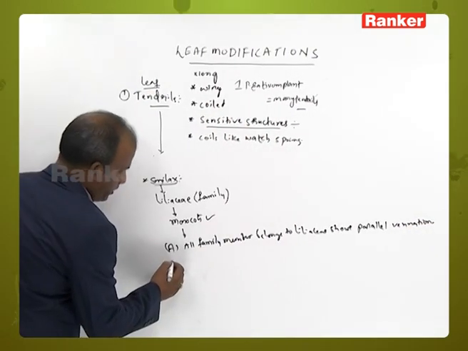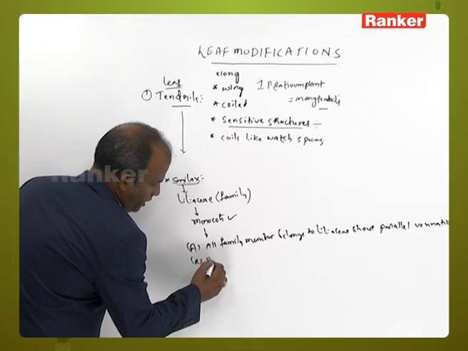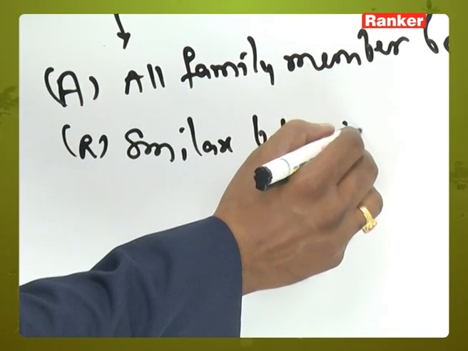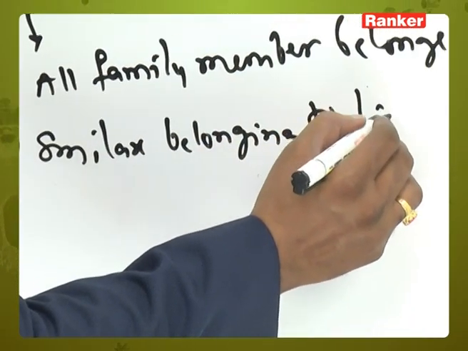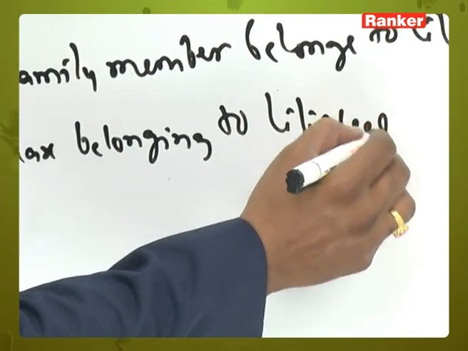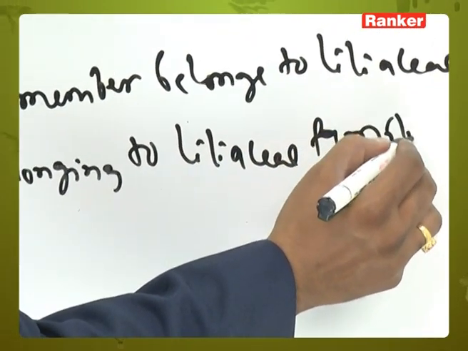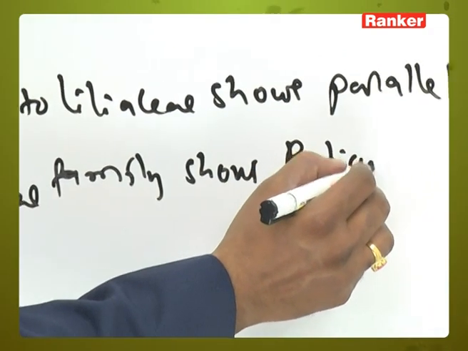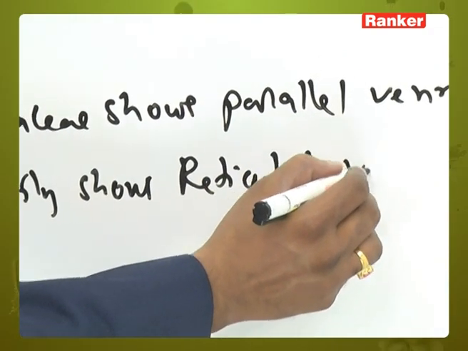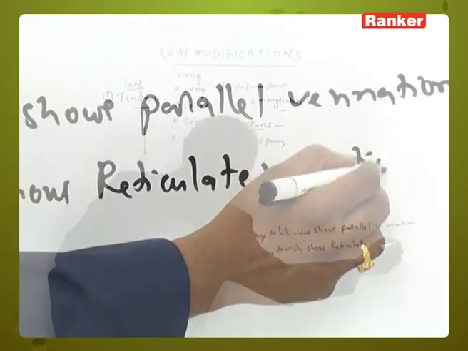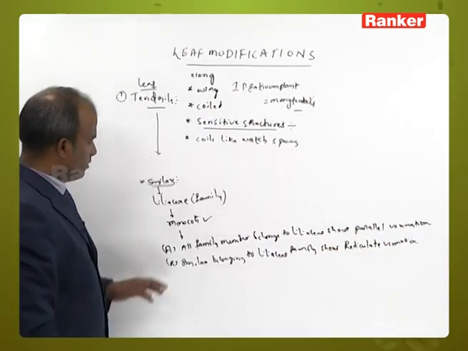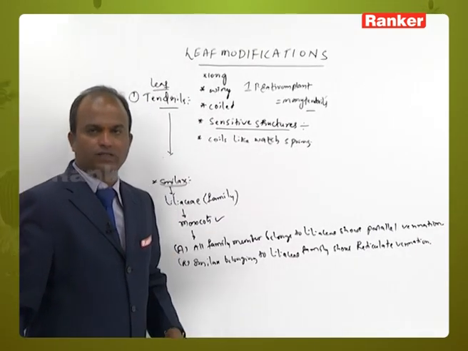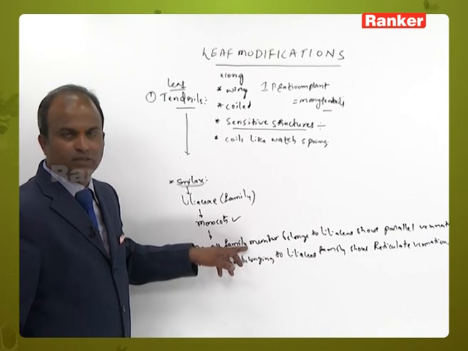What is the reason? Smilax belonging to the Liliaceae family shows reticulate venation. That means according to the reason, the assertion is wrong.